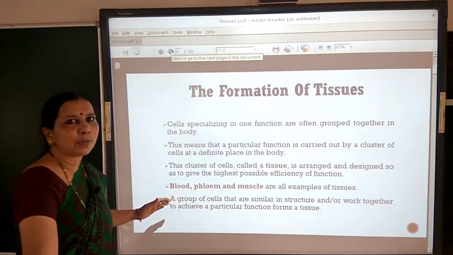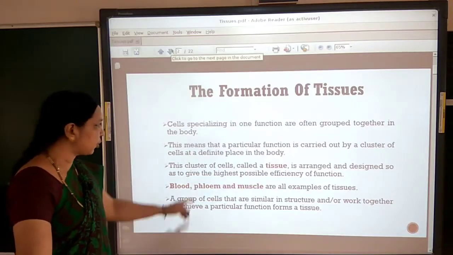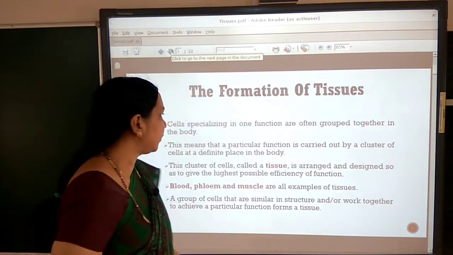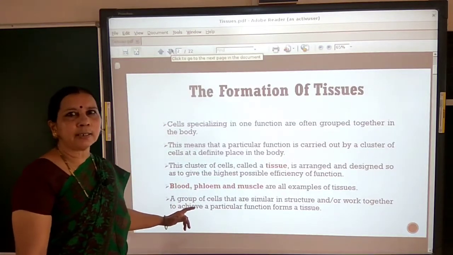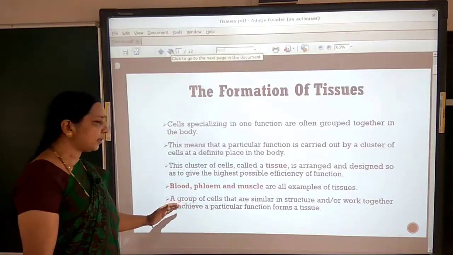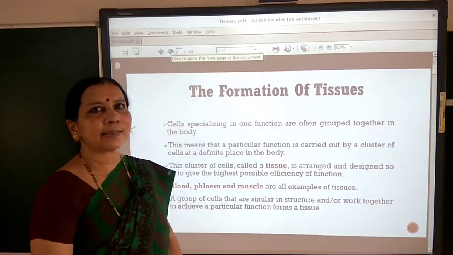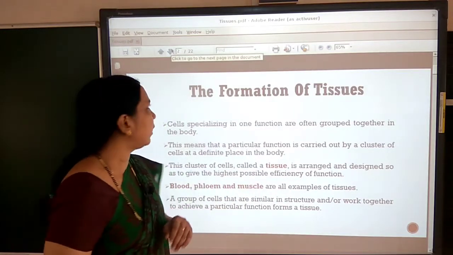Which are the examples of tissues? Blood and muscle are animal tissues. Phloem is a plant tissue. Xylem is a plant tissue. These are the examples of tissues. Now you can define what is a tissue. Tissue is a group of cells that are similar in structure and function. We call it a tissue.